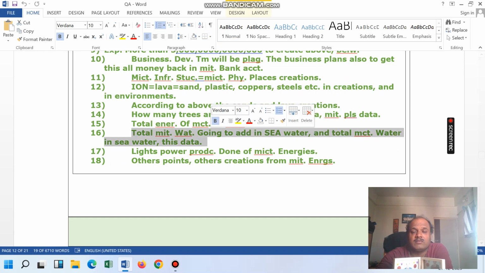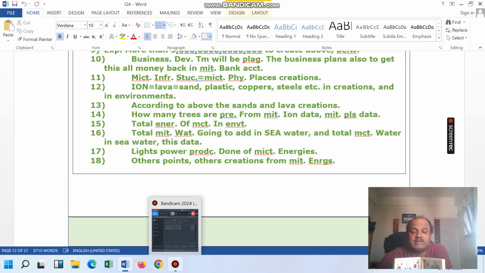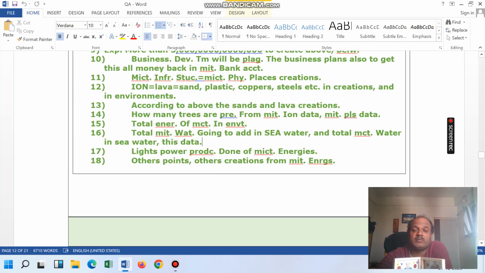See, Microsoft water was added in sea water. So Microsoft also added lots of water in the sea. That is also one point. That's why Microsoft also has to send missiles inside the sea, so that their data can be maintained.